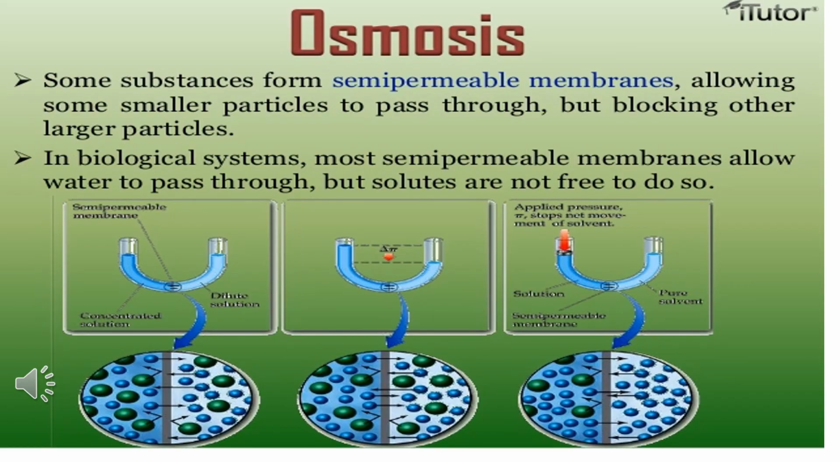To understand the process of osmosis, let us see some concepts. Some substances form semi-permeable membranes, which allow some smaller particles to pass through but block the other larger particles. In biological systems, most semi-permeable membranes allow water to pass through, but solutes are not free to do so.